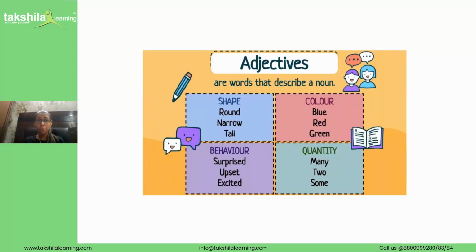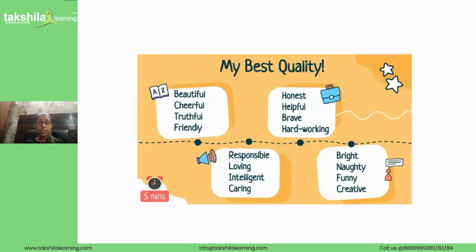The words which we use to describe a noun are known as adjectives. In the previous activity, I told you that you are funny, you are honest, you are helpful. All these words were describing how we are. So what are all these words known as? Adjectives. All these words are known as adjectives.